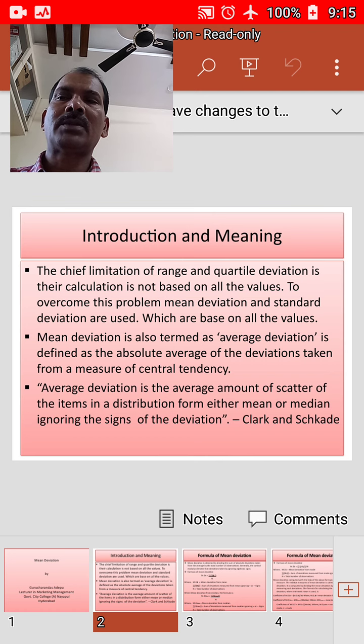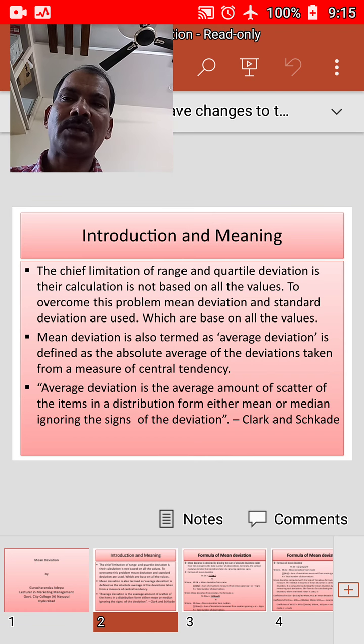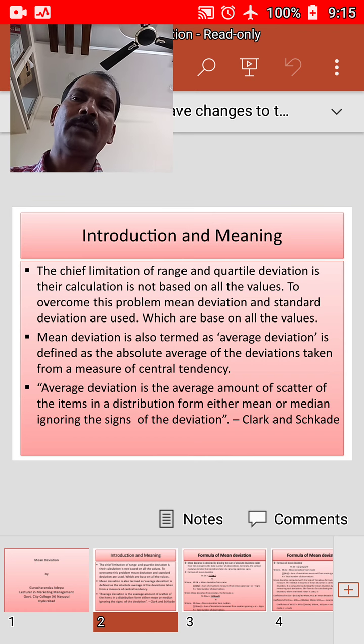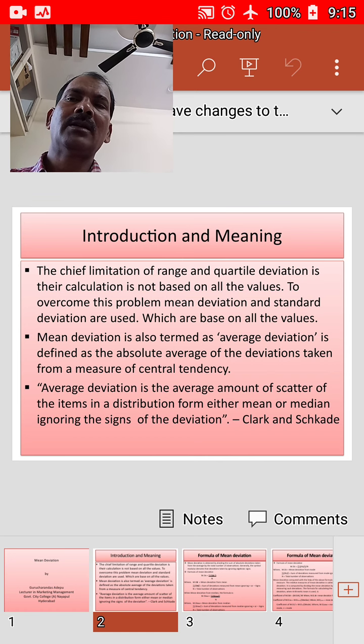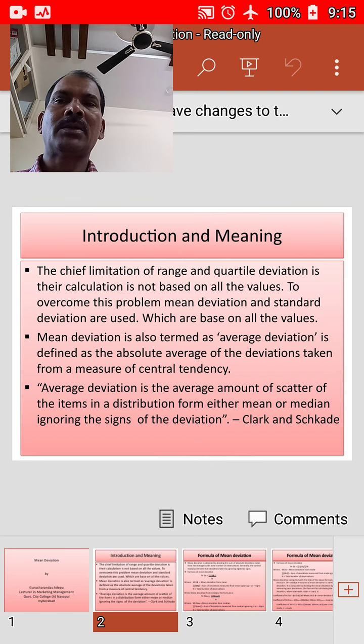Mean deviation is obtained by dividing the sum of absolute deviations taken from the average by the total number of observations. Generally, the symbol is modulus, in mathematics we say mod. Modulus denotes the deviations taken ignoring algebraic signs. It is two straight perpendicular lines. In between two perpendicular lines, we keep the deviation symbol, that is called modulus.